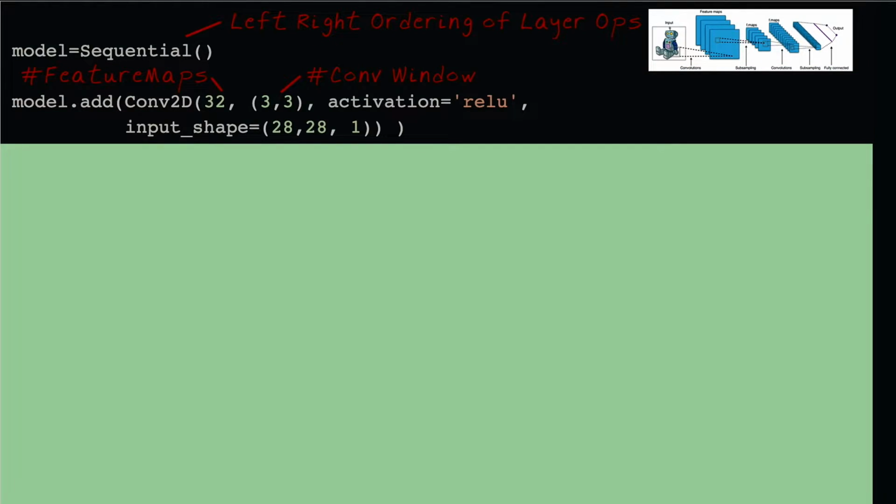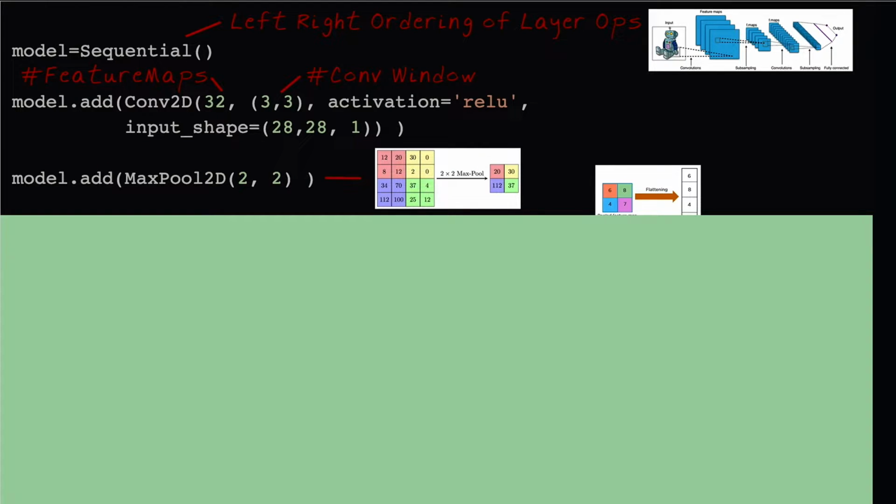Next, we add a 2D convolution layer that will create 32 feature maps representing idioms like loops and strokes in handwritten digits. The feature map is created using a 3x3 convolution operator acting on an input image of 28 by 28 pixels, 1 bit deep. Next, we add a pooling layer that reduces the number of pixels the neural net must consider. This speeds up the learning by a factor of 4.